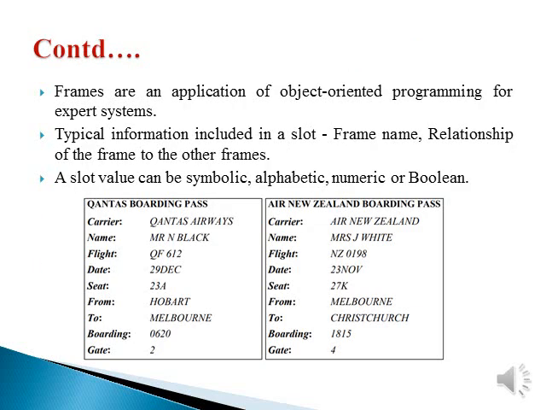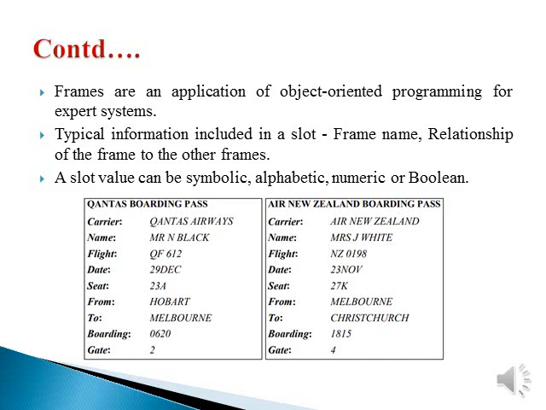Frames are an application of object-oriented programming for expert systems. In order to make frames, we are going to use object-oriented programming. Typical information included in a slot: frame name, and relationship of the frame to other frames. A slot value can be symbolic, alphabetic, numeric or boolean.